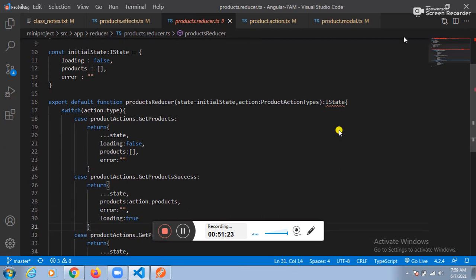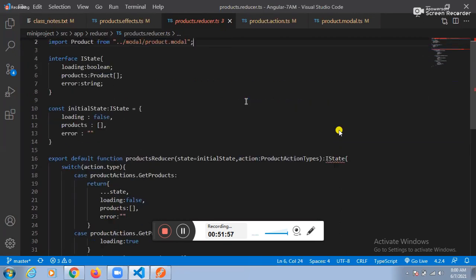What is the name of the function? What is the name of the reducer function? Products reducer. What is the first argument? State means input or output? State means output of the application or not? Yes, sir. What is the second argument? Input. Yes, input, sir.